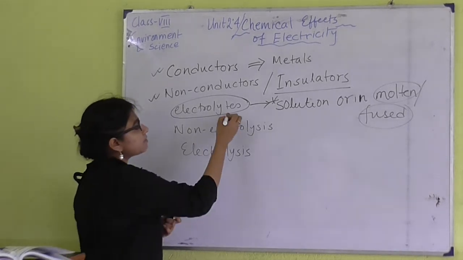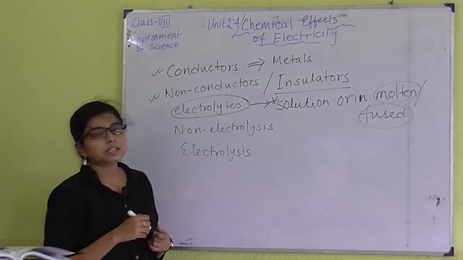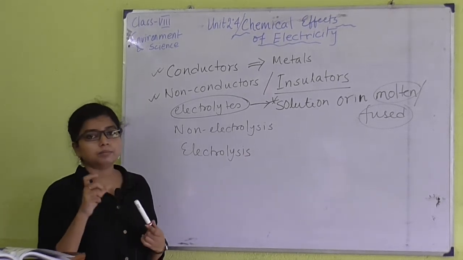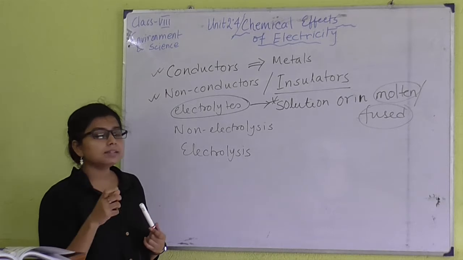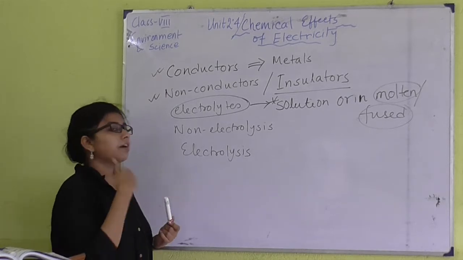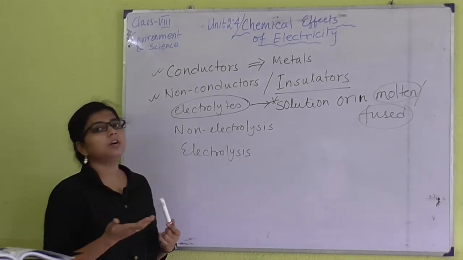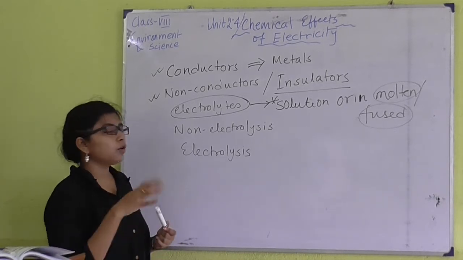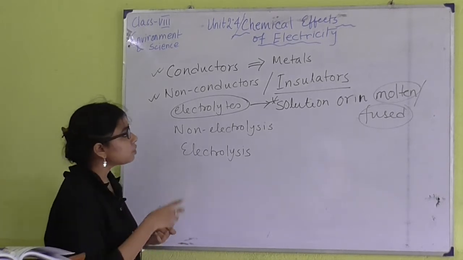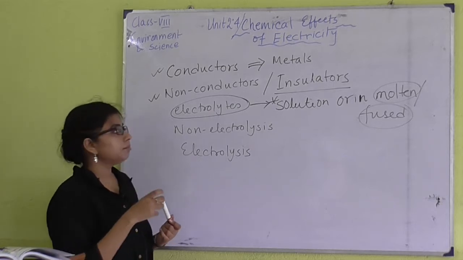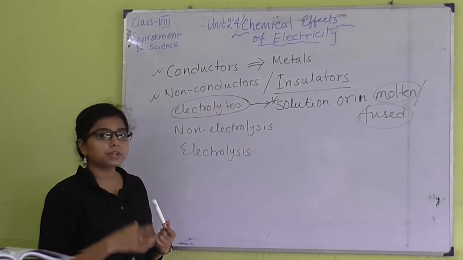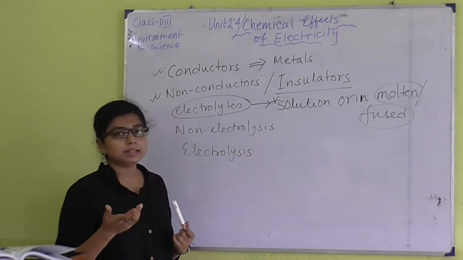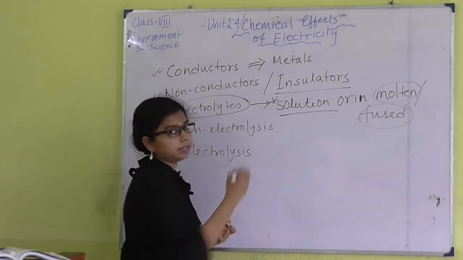Electrolytes conduct electricity by producing ions. So the production or generation of ions is very important. After production of ions, it can conduct electricity. If there are no ions, no passing of electricity. So to generate the ions, we have to take them in fused, molten or solution state.